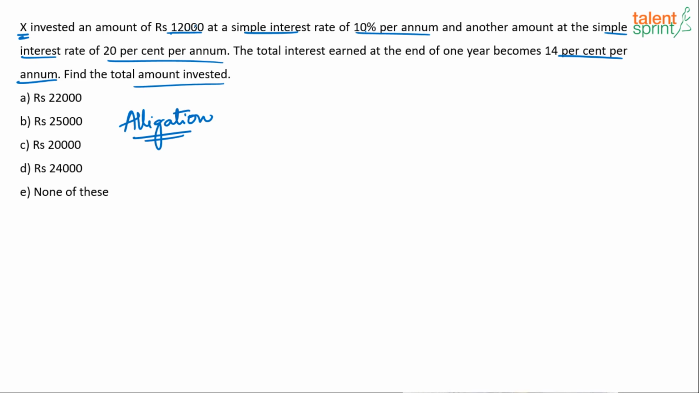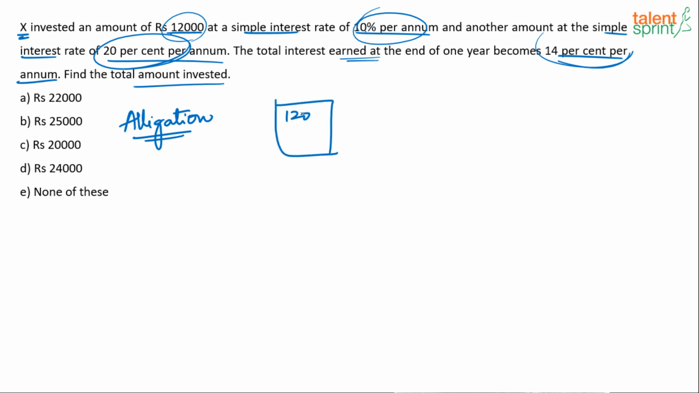What does it say? You have invested 12,000 rupees in one scheme. It gives you 10% per annum. And some other amount, what is that amount? We do not know. In another scheme at 20% per annum. The total interest that you earn after 1 year actually becomes 14% of overall value. So basically there is one type, 12,000, which gives you 10% per annum for 1 year. There's another type, we don't know the value, P2 let's say, it gives you 20% per annum for 1 year.